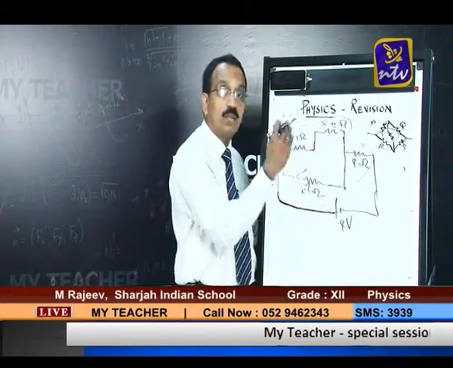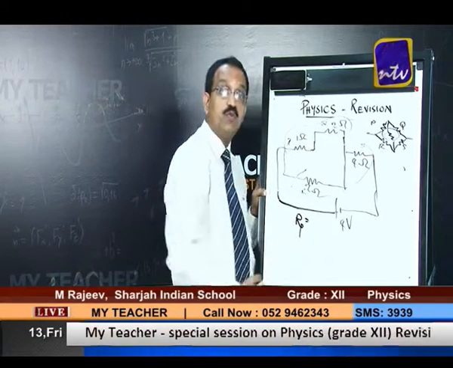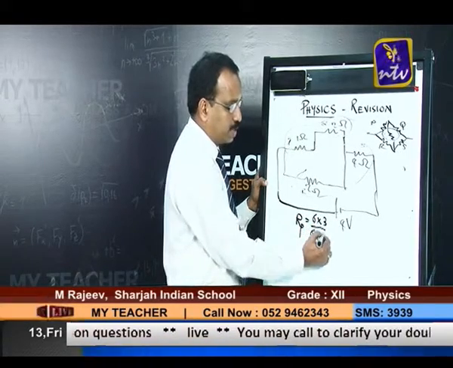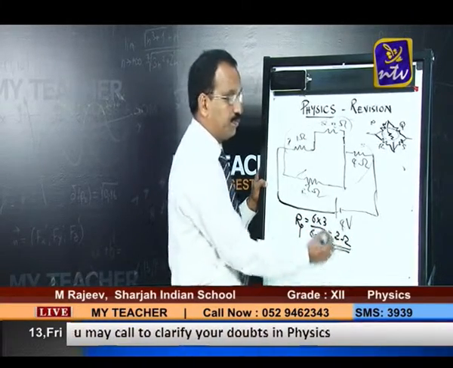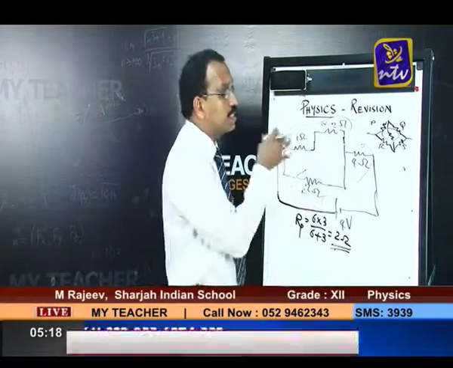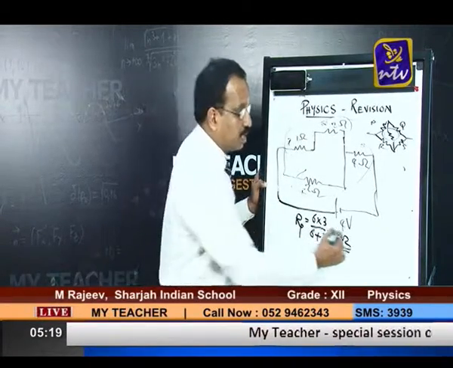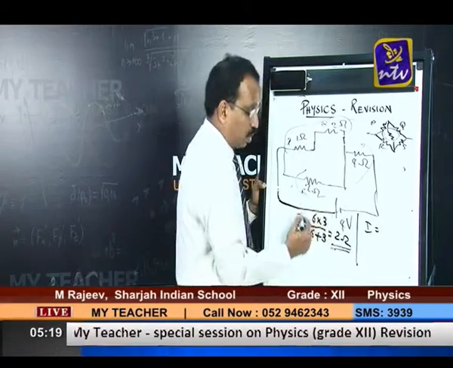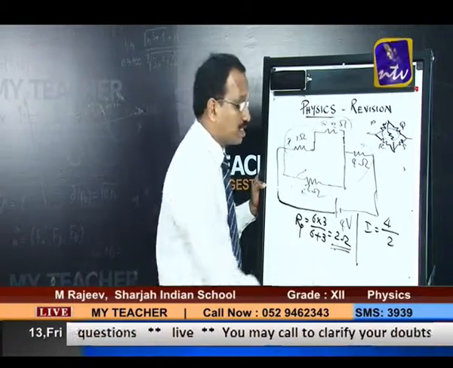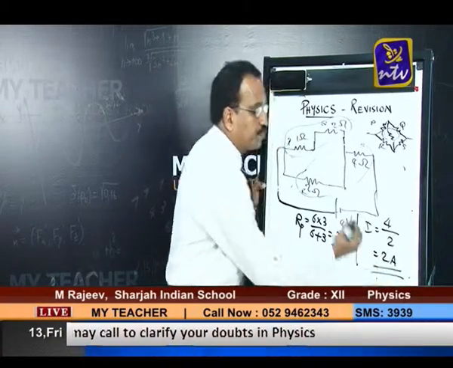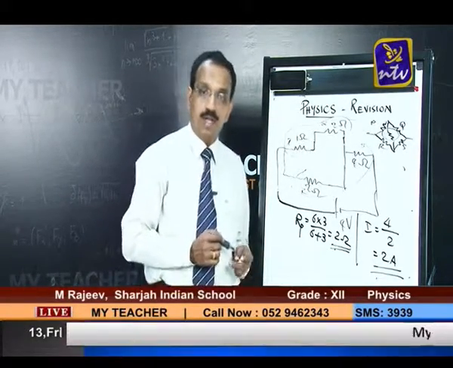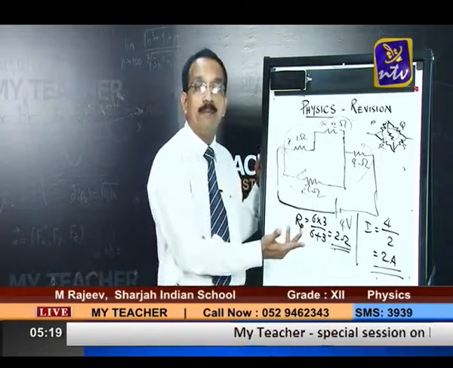If they are connected in parallel, what will be the effective resistance? For two resistors, RP is R1 R2 divided by R1 plus R2, that is 6 into 3 divided by 6 plus 3. So we get 2 ohms. The total resistance of the combination is 2 ohms. How much will be the current drawn? The current I is equal to total voltage, 4 volt, divided by total resistance, 2 ohms, which is 2 amperes. So the current drawn from the battery is 2 amperes.